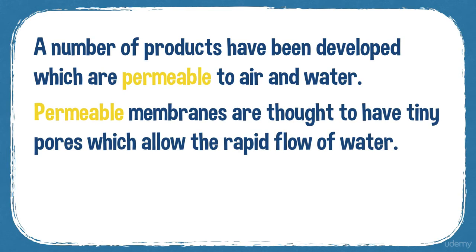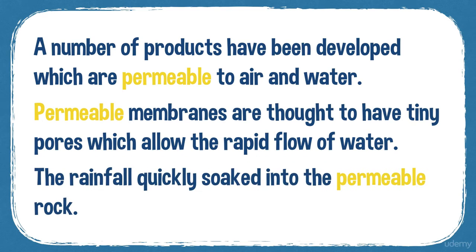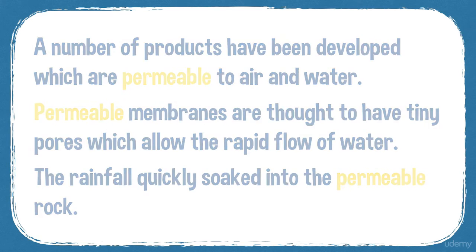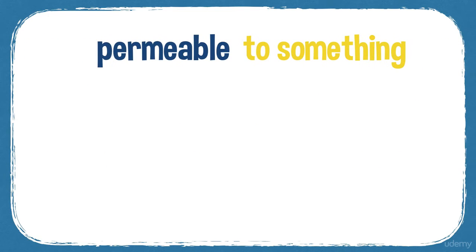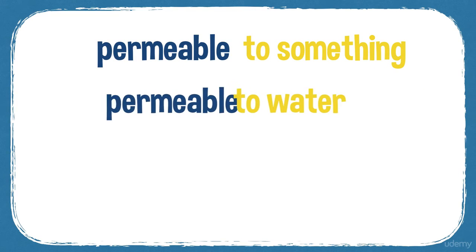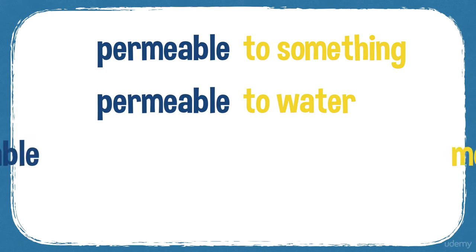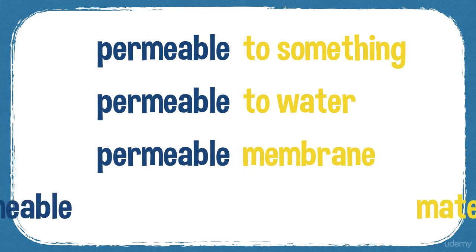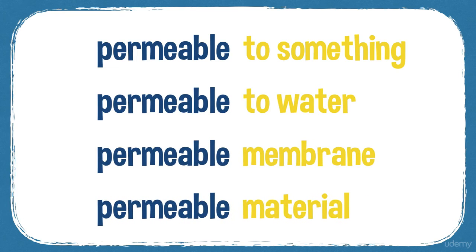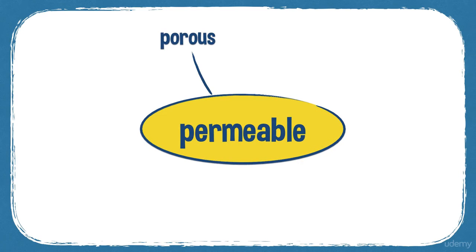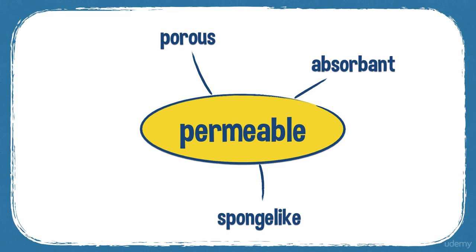Permeable membranes are thought to have tiny pores which allow the rapid flow of water, and the rainfall quickly soaked into the permeable rock. So things can be permeable to something. Permeable to water. You can have a permeable membrane, permeable material. And some synonyms: porous, sponge-like, and absorbent.